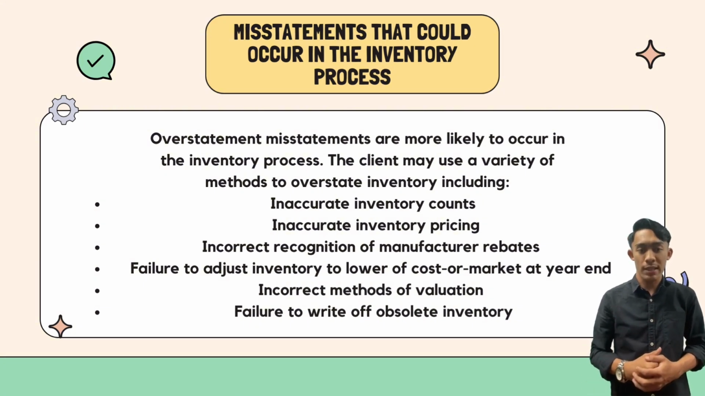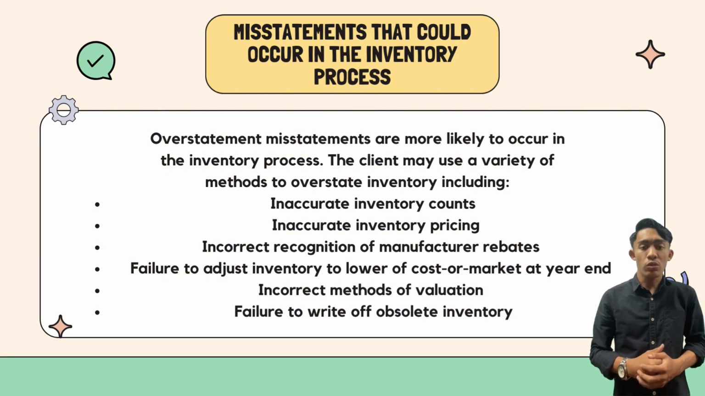Inaccurate inventory pricing. Using incorrect pricing for inventory can artificially inflate its value on the financial statement. Incorrect recognition of manufacturer rebates. Misstating the recognition of rebates from the manufacturer can also overstate inventory value.